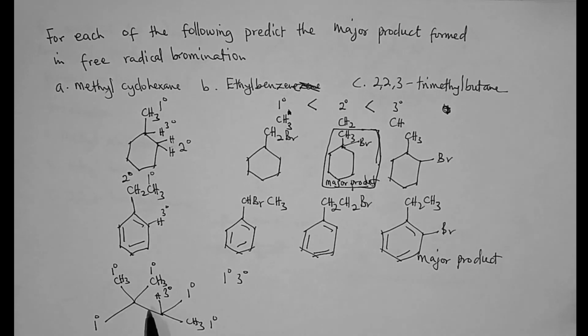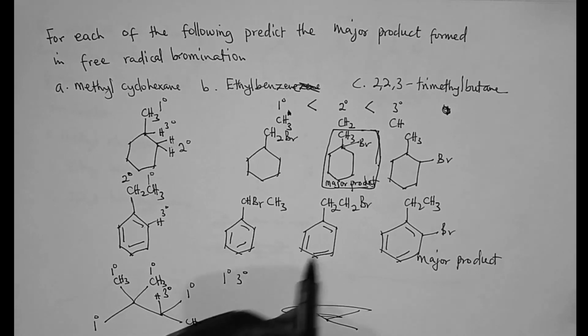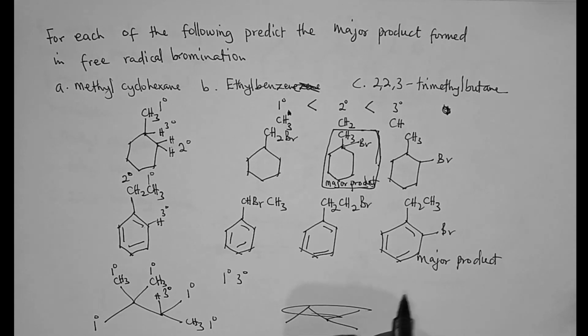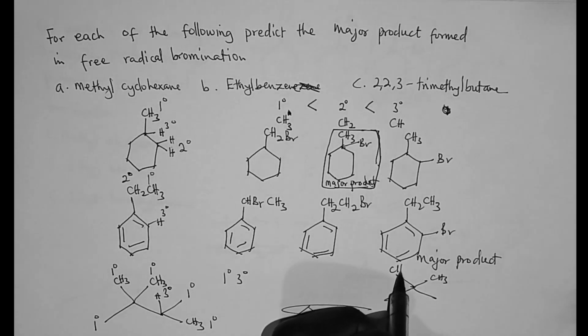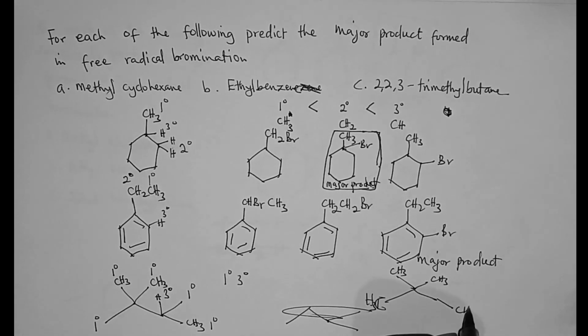So let me write it up here. We can form one of these products. There is a CH3 here, CH3 here. Either one of these protons can get substituted by the bromine. So there is also a CH3 here, and a CH3 here.